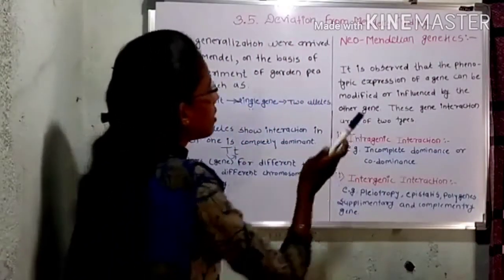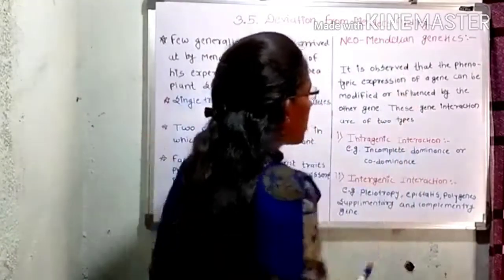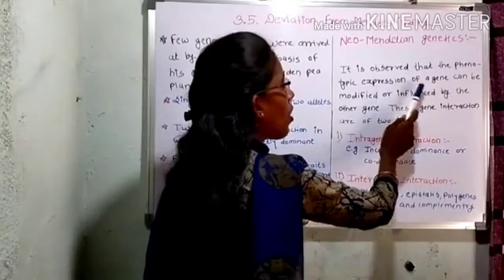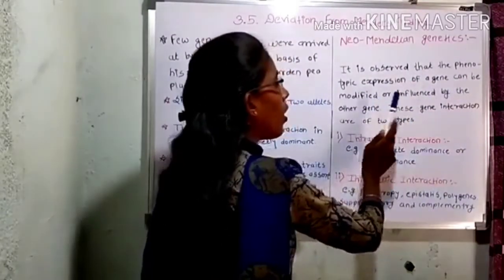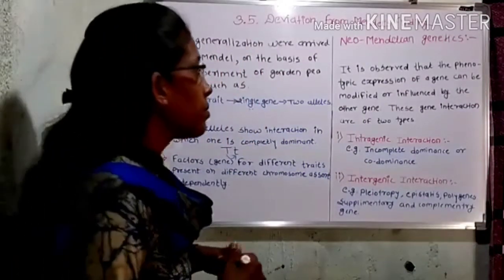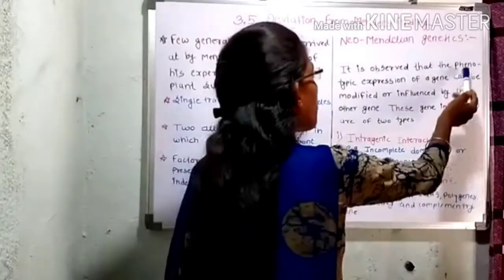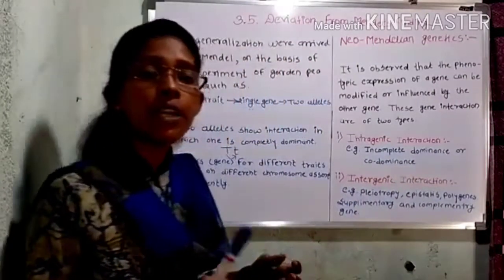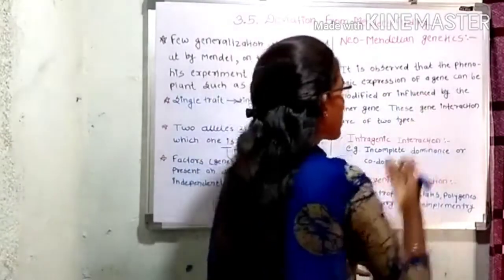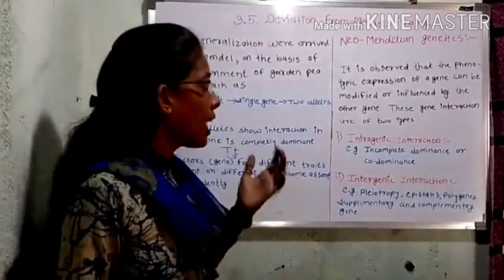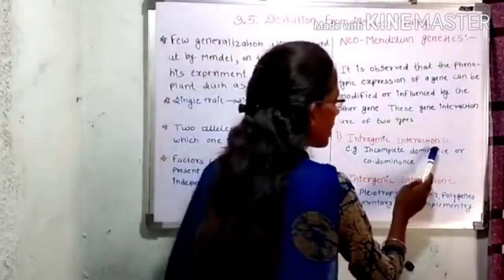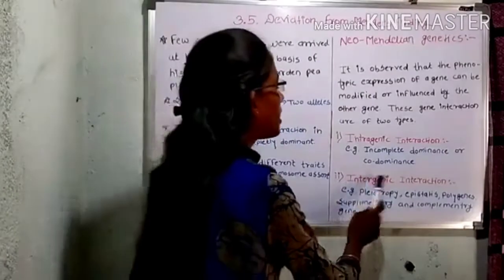Then next, neo-Mendelian genetics. In neo-Mendelian genetics, we observe that the phenotypic expression of a gene can be modified or influenced by other genes. In neo-Mendelian genetics, scientists study how the phenotypic expression of a gene can be modified, meaning it will be influenced by other genes, and this interaction is of two types. One is intragenic interaction and another is intergenic interaction.